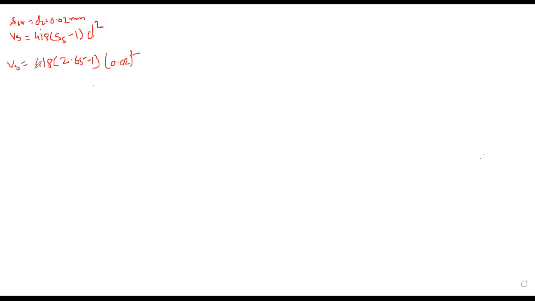Now, you have calculated the value of Vs as 0.276 in mm per second. Then the value of Vs is 0.0276 in centimeter per second. Okay.